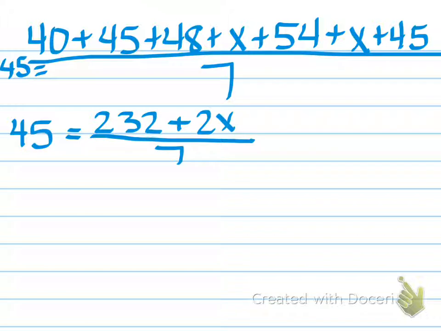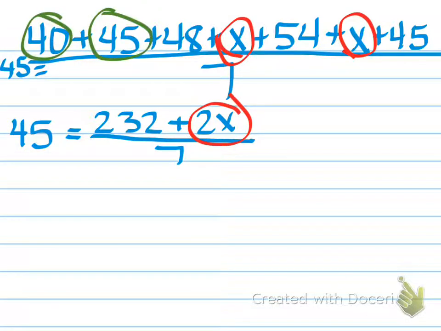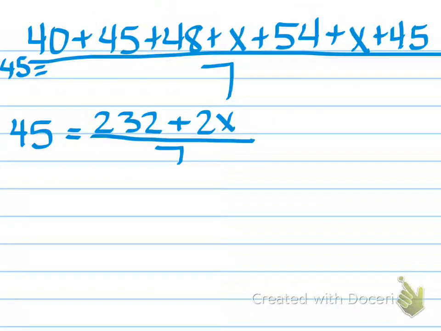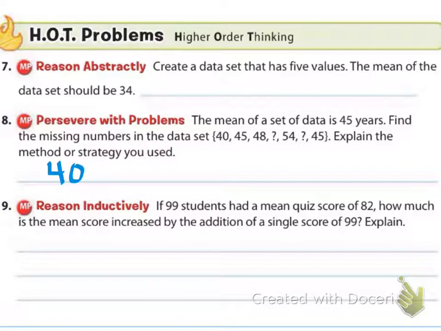All right, and so when I added all the pieces together, I was able to combine my like terms. Remember that my x's can be combined, and x and x will make 2 x's. And then the rest of my numbers that are constants can all be added together, and that made 232. And I know that ultimately I still need to divide everything by 7, because that's how many pieces there are, and that it needs to equal 45 in the long run, because that's what they told us in the question. They said that it was going to equal a mean of 45 years.